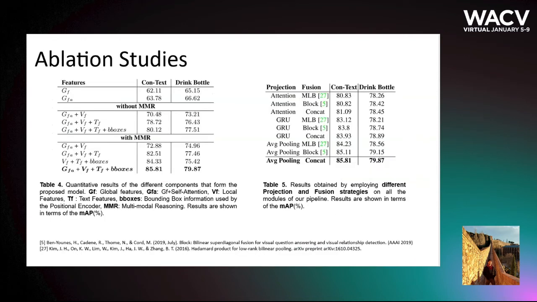In our work, we also show several ablation studies regarding the effect of each module on the final pipeline. We can see the noticeable effect that is achieved by modeling text and visual features in the proposed MMR based on a graph convolutional neural network. We explore several projection methods and fusion strategies. Finally, an average pooling layer and a concatenation of global features and enriched MMR features yielded the best results.